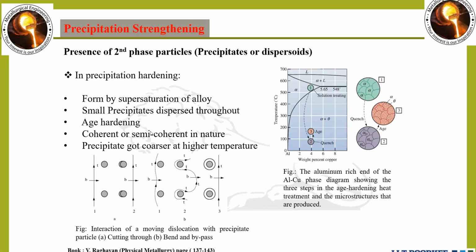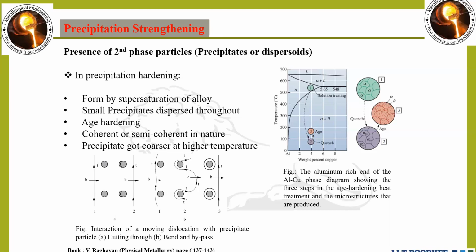Now, coherent or semi-coherent in nature: the precipitate formed can be coherent or semi-coherent with the metal matrix. If the size of the precipitate is up to 50 angstrom, it is termed coherent. If it is more than 100 angstrom up to 1000, it is termed semi-coherent in nature.